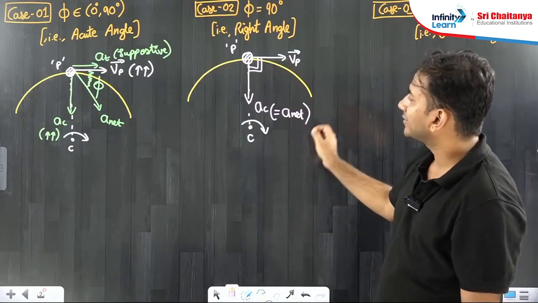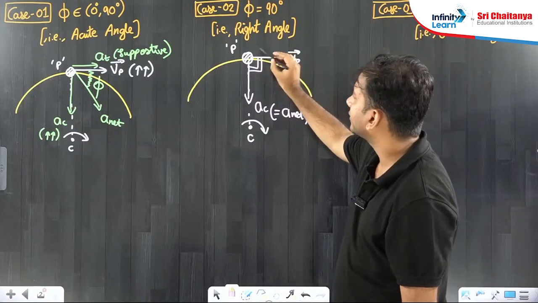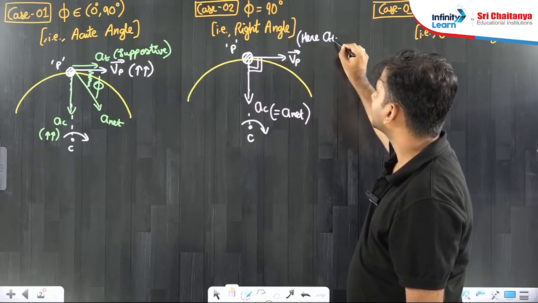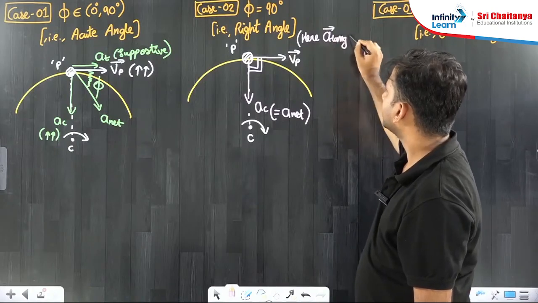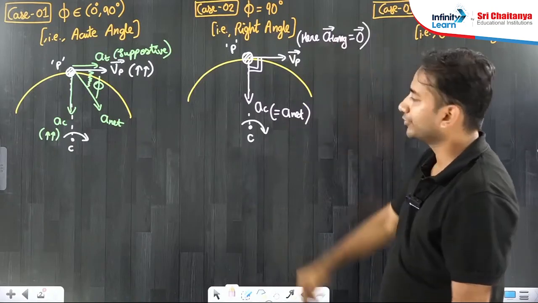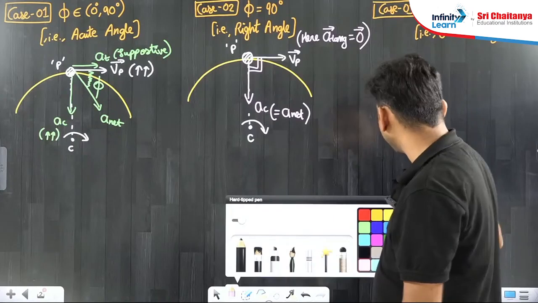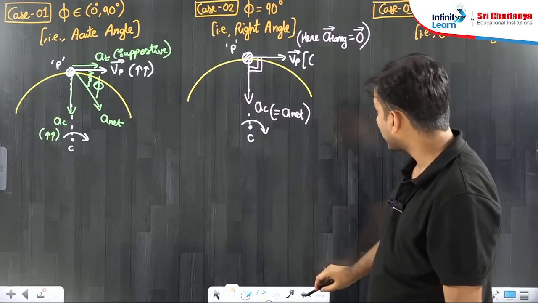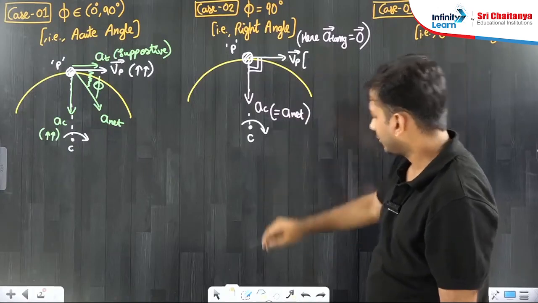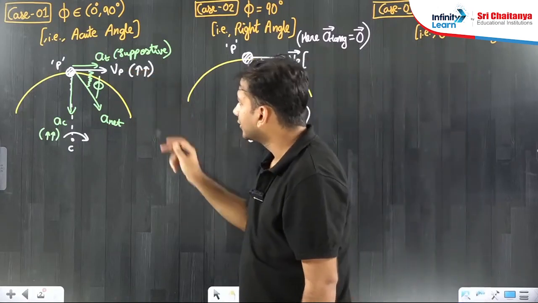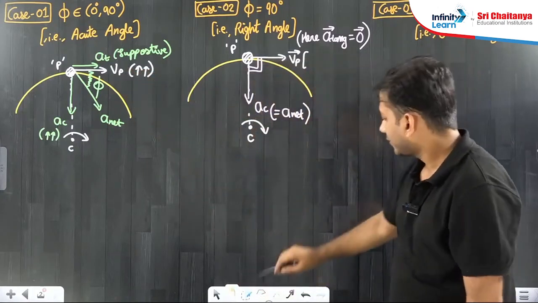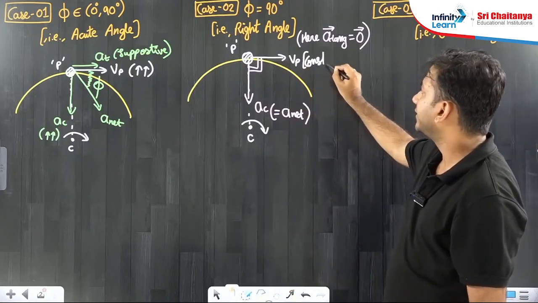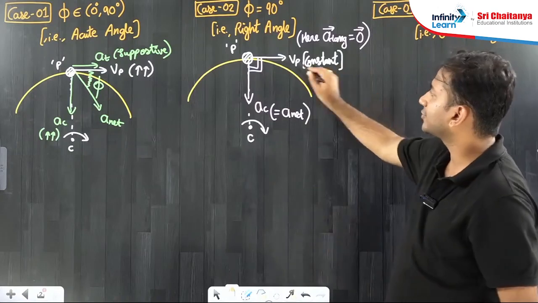But if you say net acceleration is only equal to centripetal, it means the tangential acceleration is not there. Here the tangential acceleration has to be 0. Tangential acceleration is not available to you. So if tangential acceleration is not available, then your velocity vector's magnitude is constant. I'll just represent the speed. So here speed keeps on increasing. Here speed is constant. I have erased the direction, I'm just talking about the magnitude.